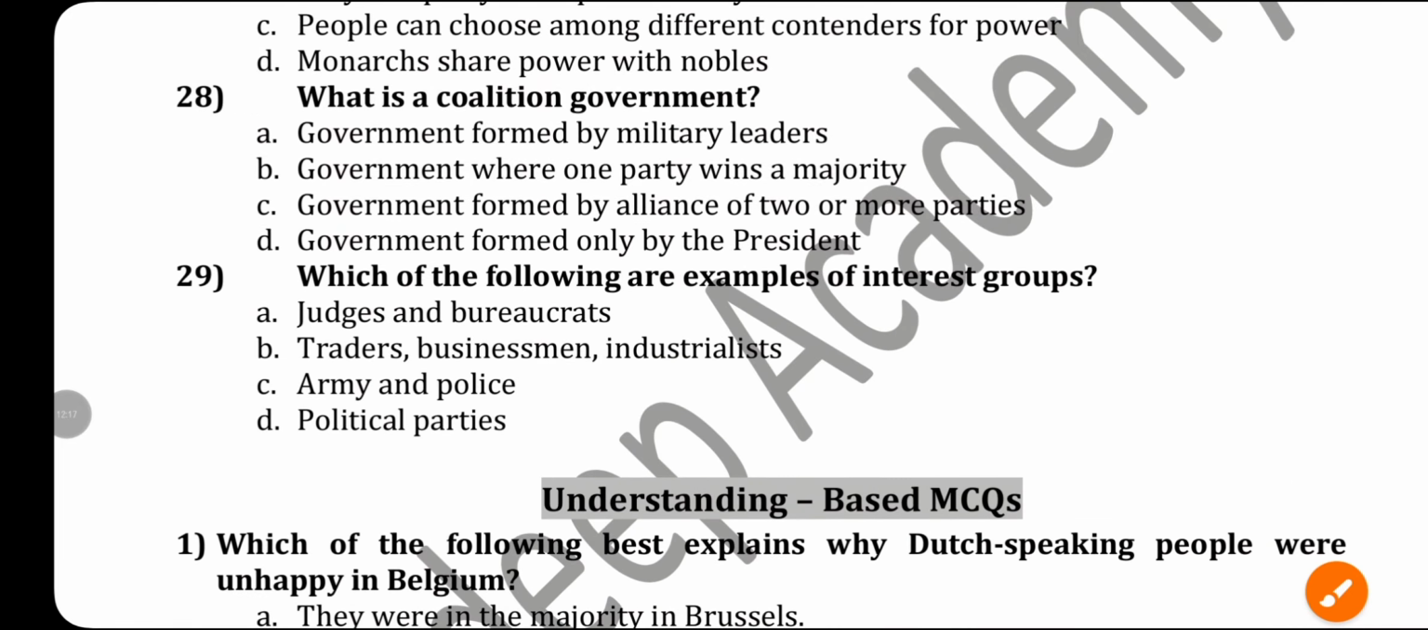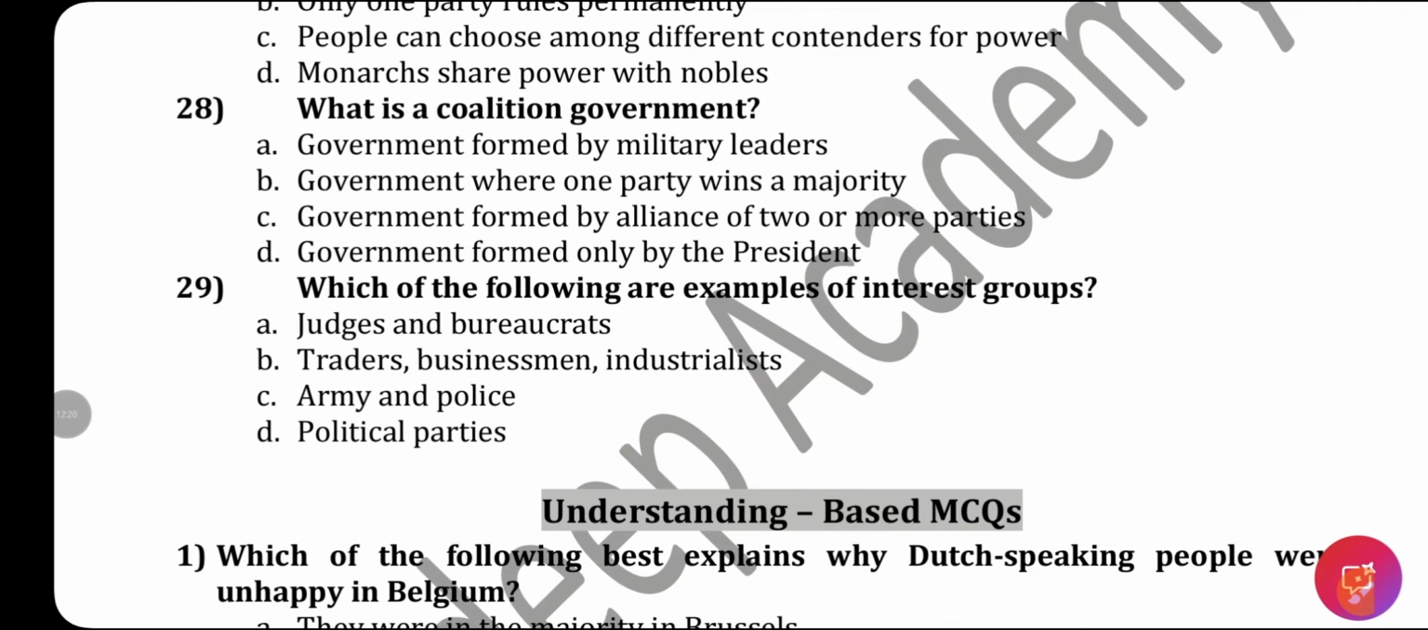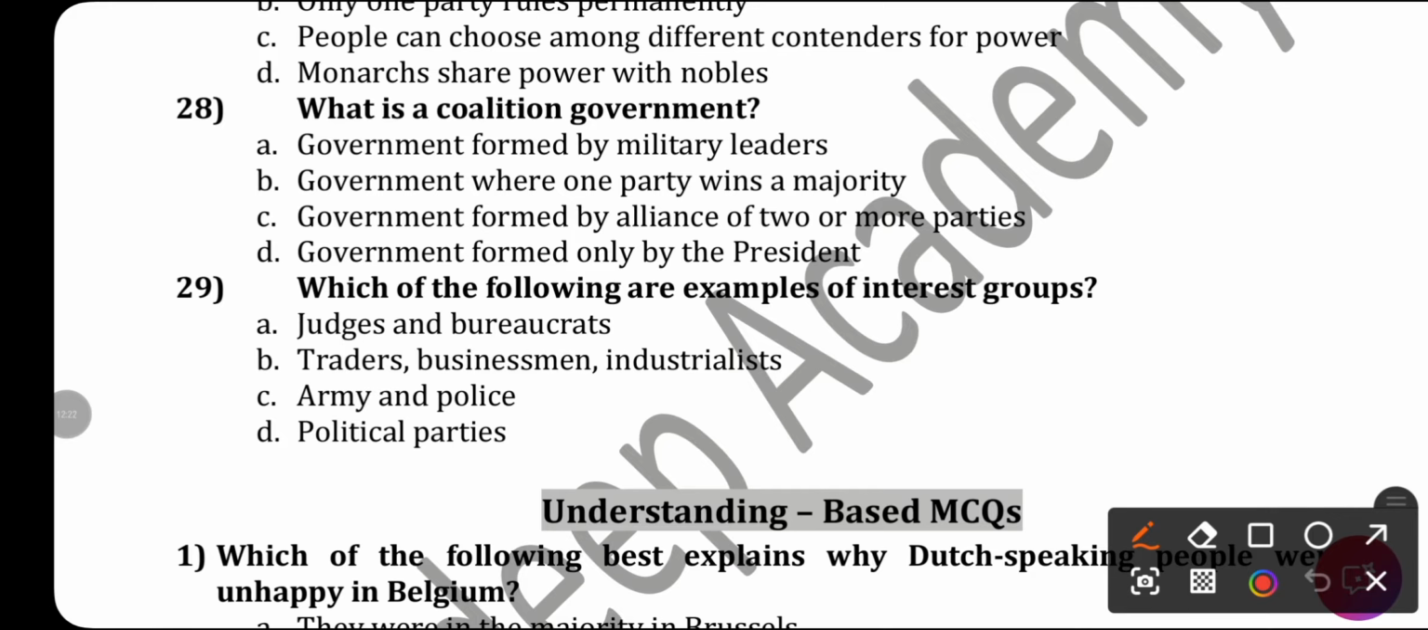Next, what is coalition government? Government formed by military leaders, government where one party wins a majority, government formed by alliance of two or more parties, government formed only by the president. You know that a government formed by alliance of two or more parties is known as coalition government.